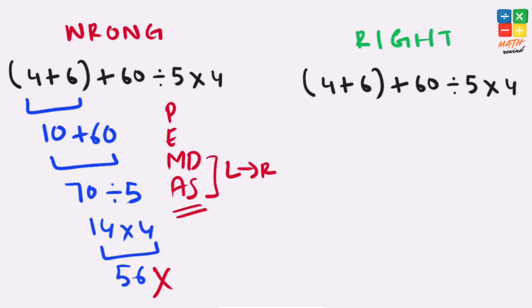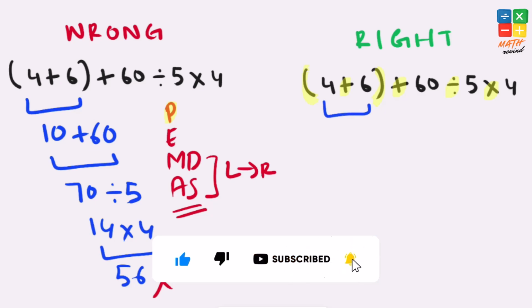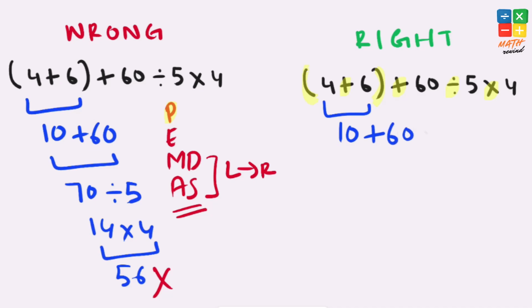If you notice, in this expression we have a couple of addition operators present, we do have division and multiplication operators present too, and we have parentheses present as well. So according to the order of operations, parentheses have highest priority over anything else. So we need to solve what we have inside parentheses. 4 plus 6, that equals 10. Our expression simplifies to 10 plus 60 divided by 5 times 4.